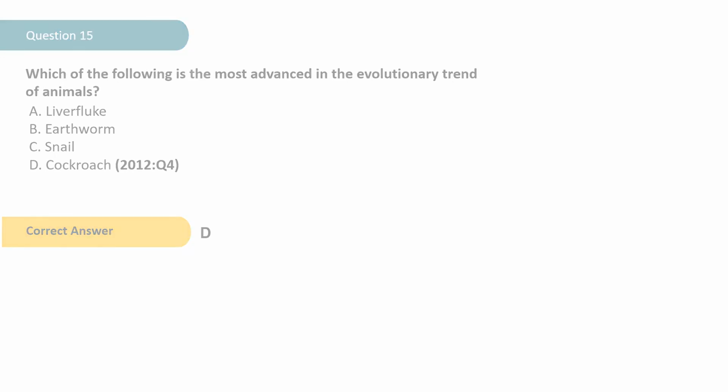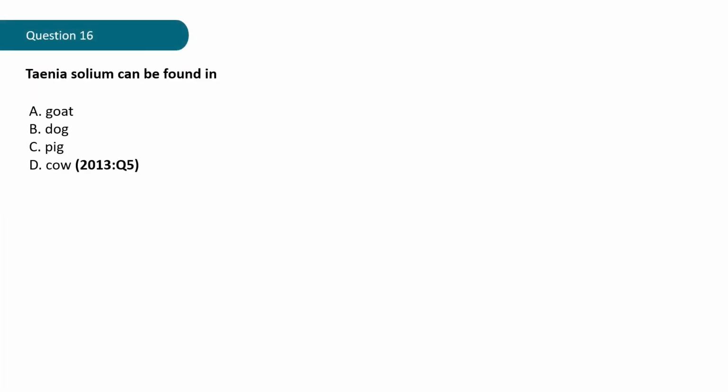Question 16. Taenia solium can be found in A, goat, B, dog, C, pig, D, cow. That question is found in the year 2013, question 5. Why not give that a try?